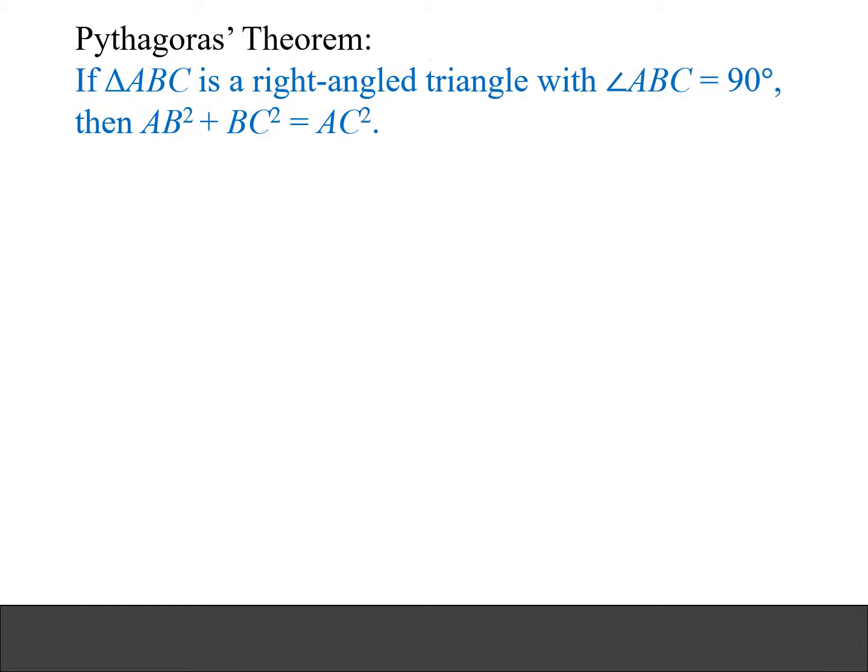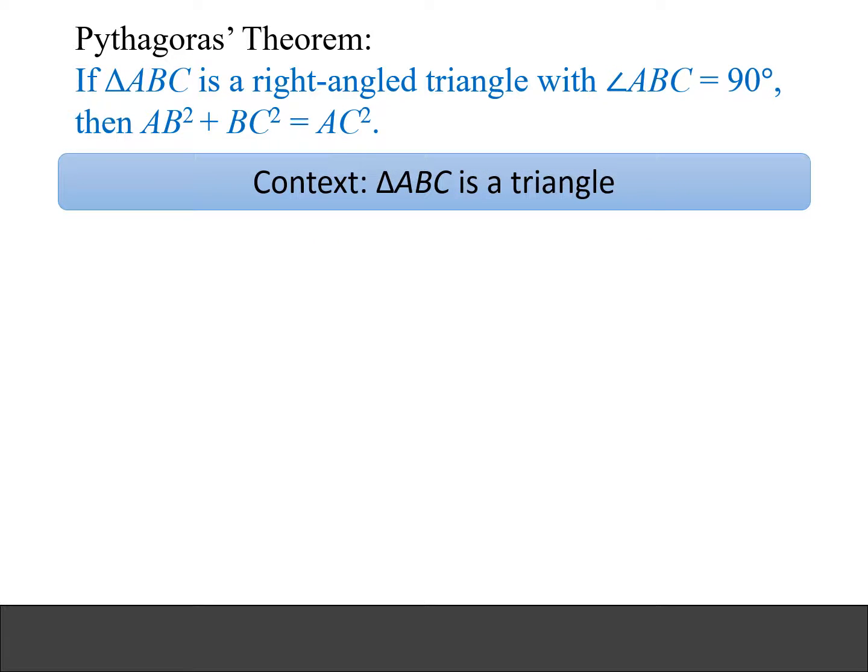Let's recap what the Pythagoras Theorem says. The Pythagoras Theorem says that if triangle ABC is a right-angled triangle with angle ABC equals 90 degrees, then AB squared plus BC squared equals AC squared. Notice I put the Pythagoras Theorem in a special format because later on it's going to help us in looking at the converse of the Pythagoras Theorem. So let's break this theorem down in the same way that we did with the all boys school theorem and the 100 people in the group theorem.